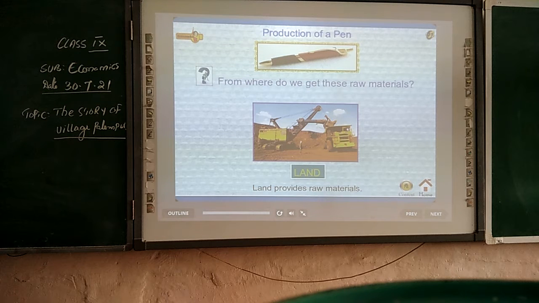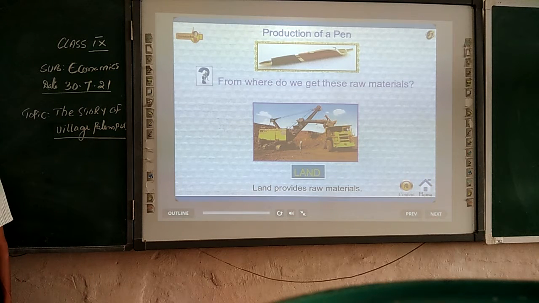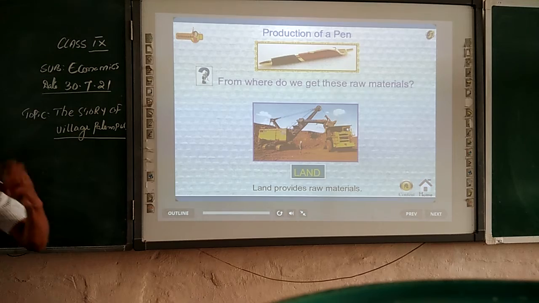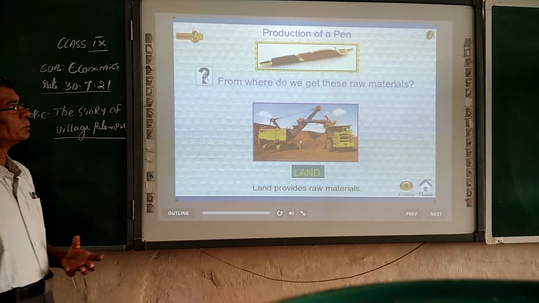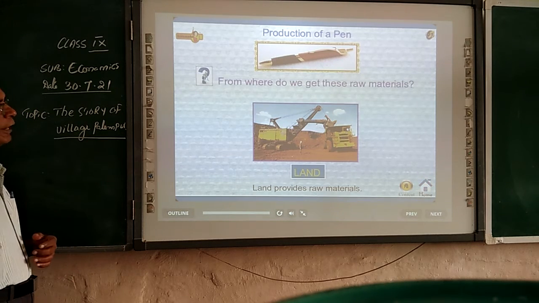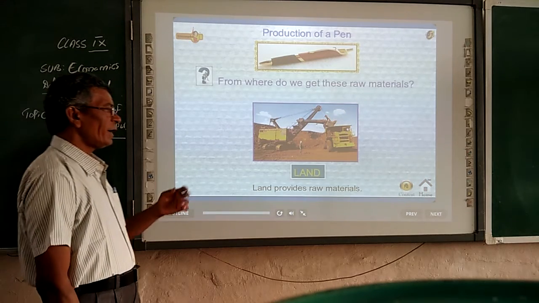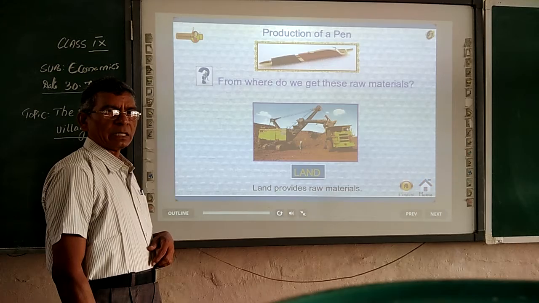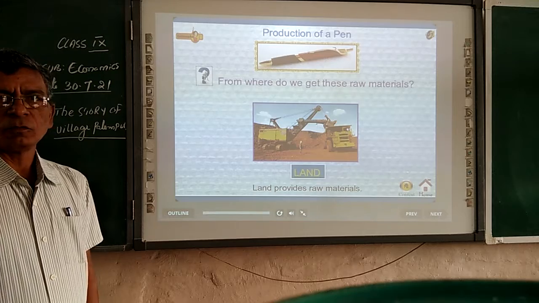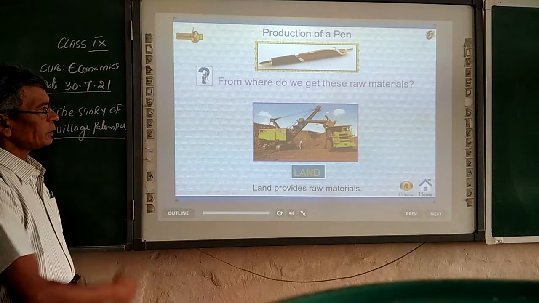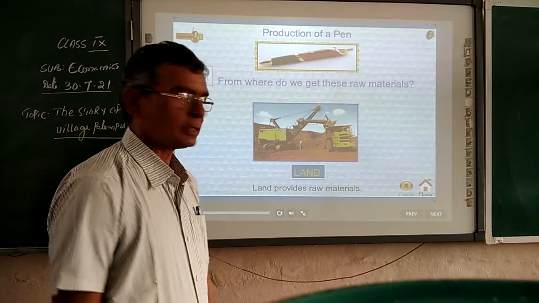If you take the example of the production of a pen, if you want to manufacture a pen, it needs certain raw materials. From where do we get these raw materials? You see here, the land provides these raw materials. Land is a natural resource, one of the finest examples of a resource. All these materials we extract from the crust.